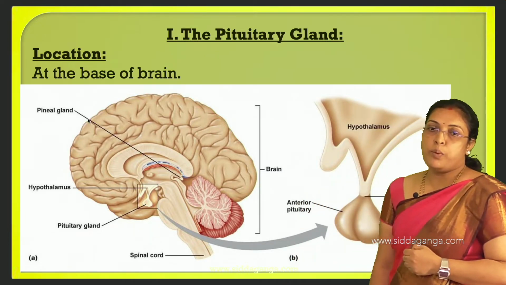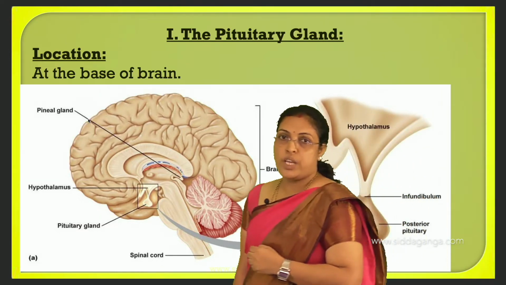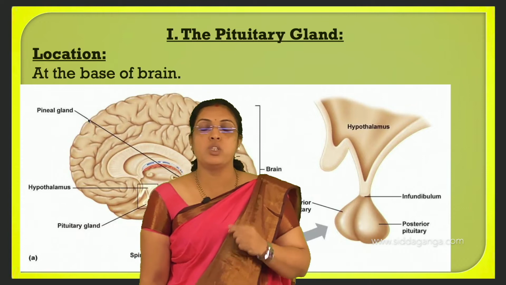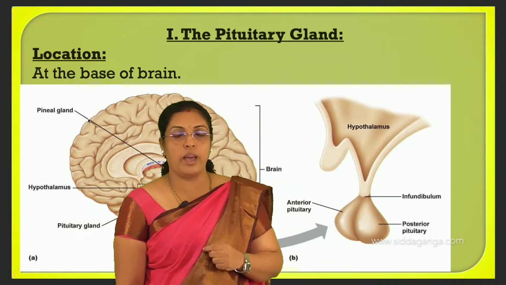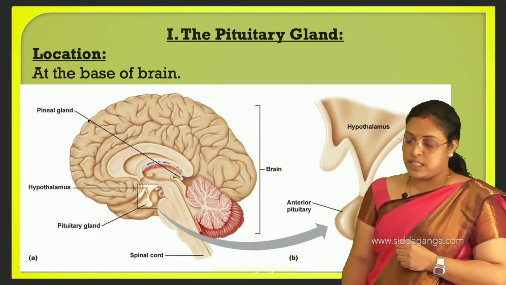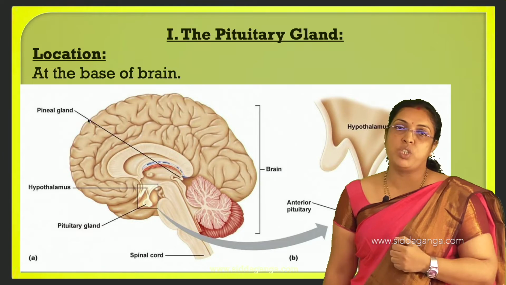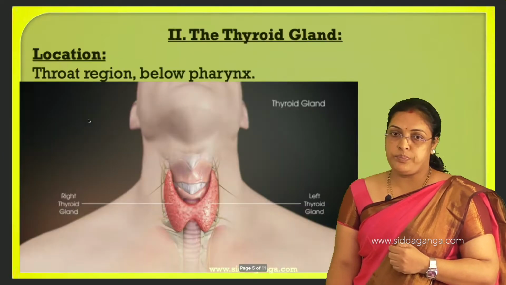See, they have given the hypothalamus and pituitary gland. The pituitary gland is attached to the hypothalamus by a stalk called infundibulum. It is present in the sella turcica, a bony depression in the skull called sella turcica.